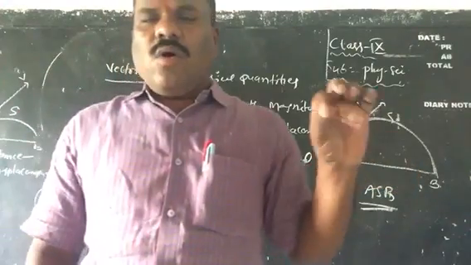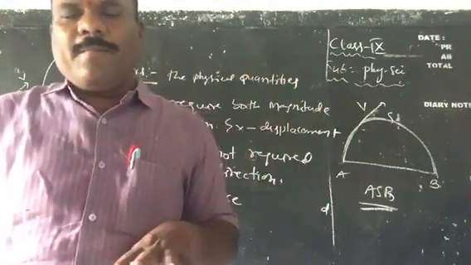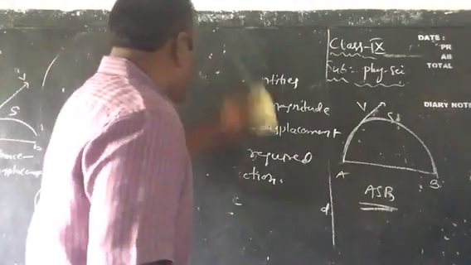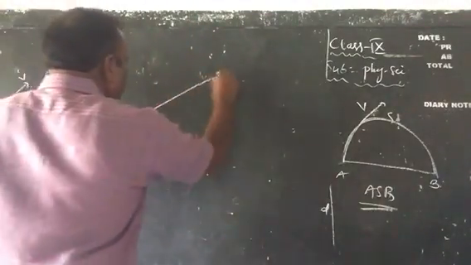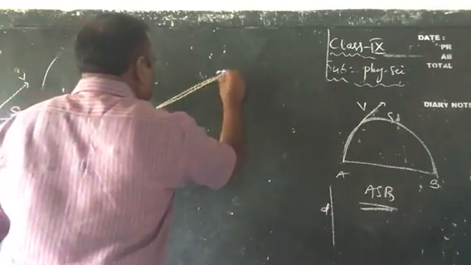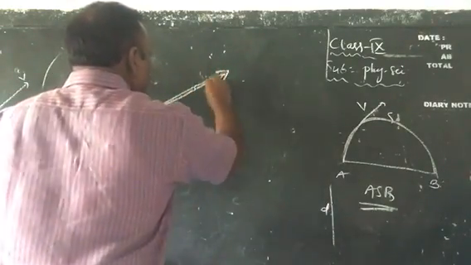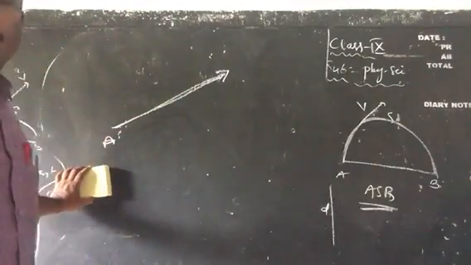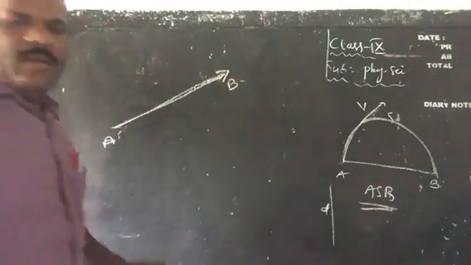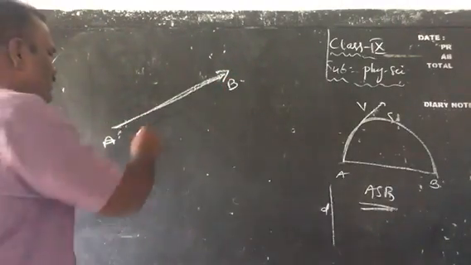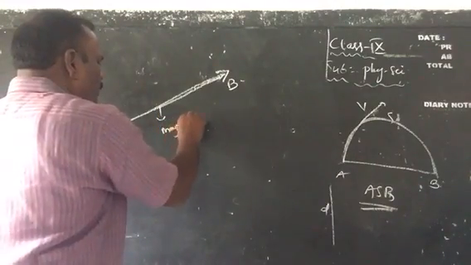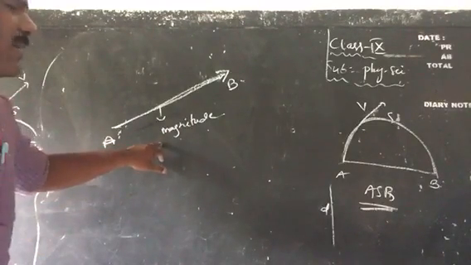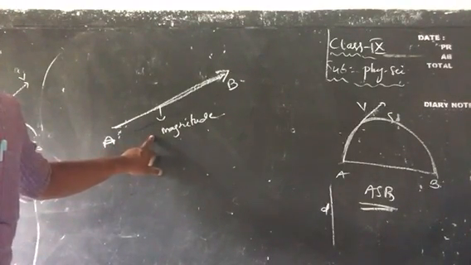Okay, children. So a vector can be represented as a directed line segment. For example, children, see A and B. This is nothing but the magnitude. So a vector can be represented by an arrow or line segment.